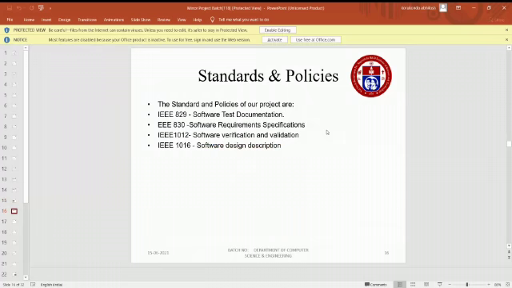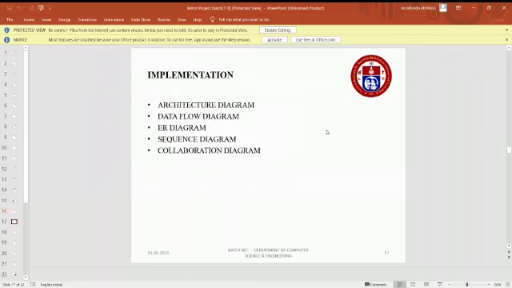Standards and policies. Here you can see the standards and policies: IEEE 829 software testing documentation, IEEE 830 software requirement specification, IEEE 1012 software verification and validation, IEEE 1016 software design description.